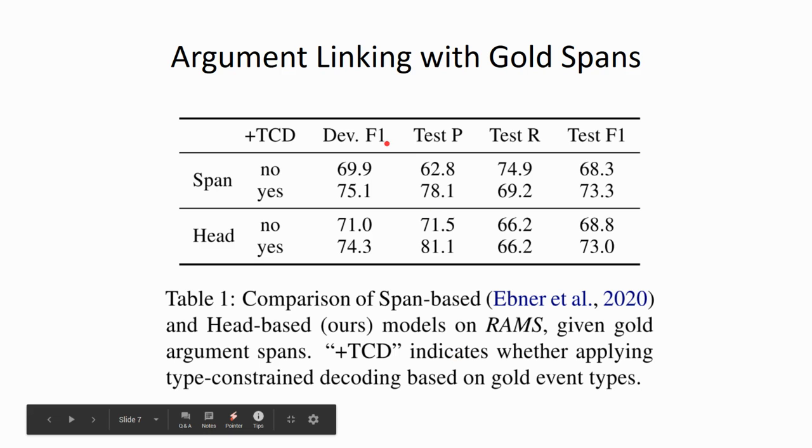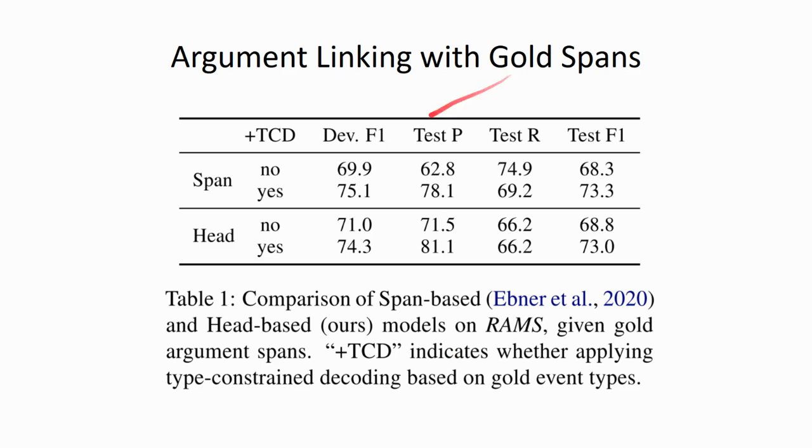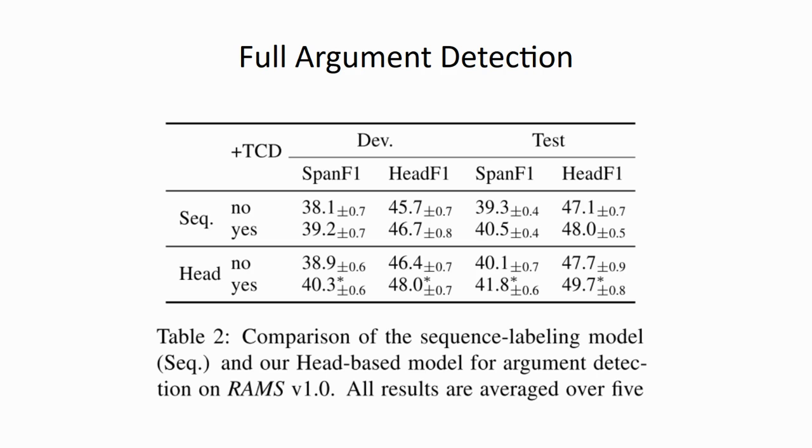In the first setting that assumes gold spans, we're comparing with the span-based model from the RAMS paper. So here we are comparing the first line to the third line and the second line to the fourth line, because they are in different settings. If we look at F1 scores, we can see that basically they're very similar to each other. This shows that the representations of the head words already contain enough information for the whole span, which supports our method.